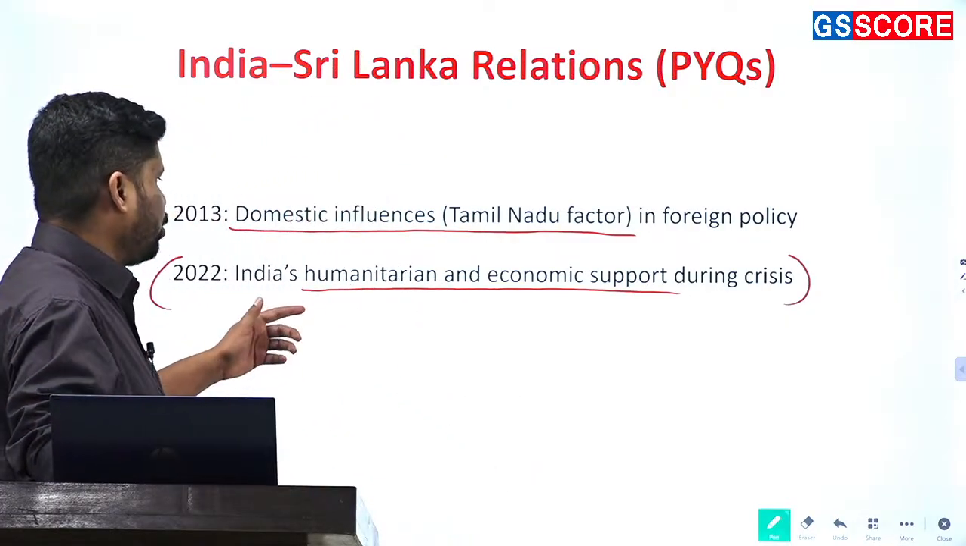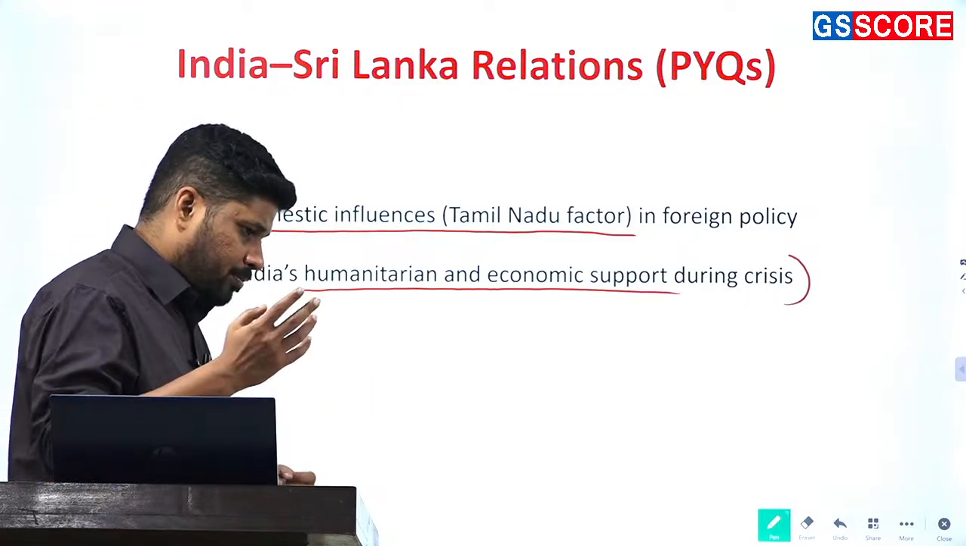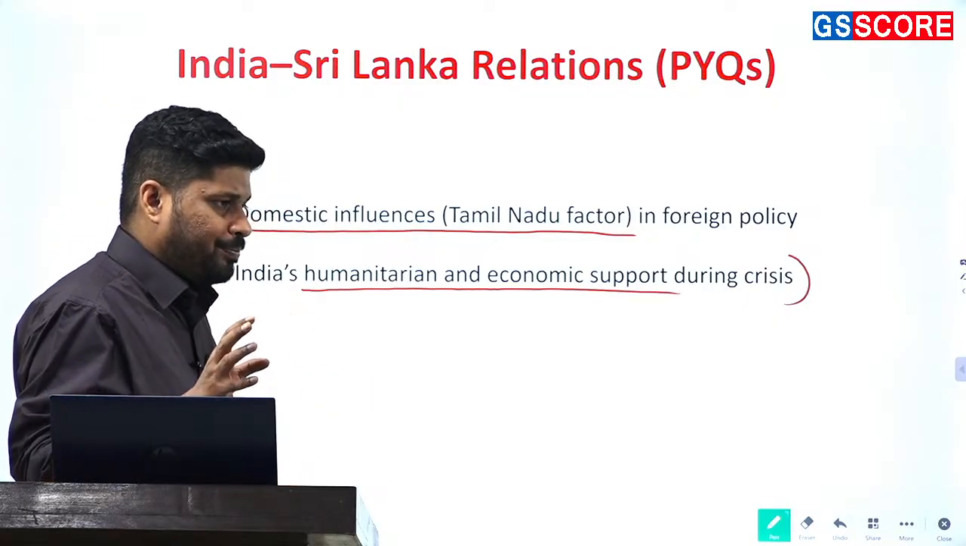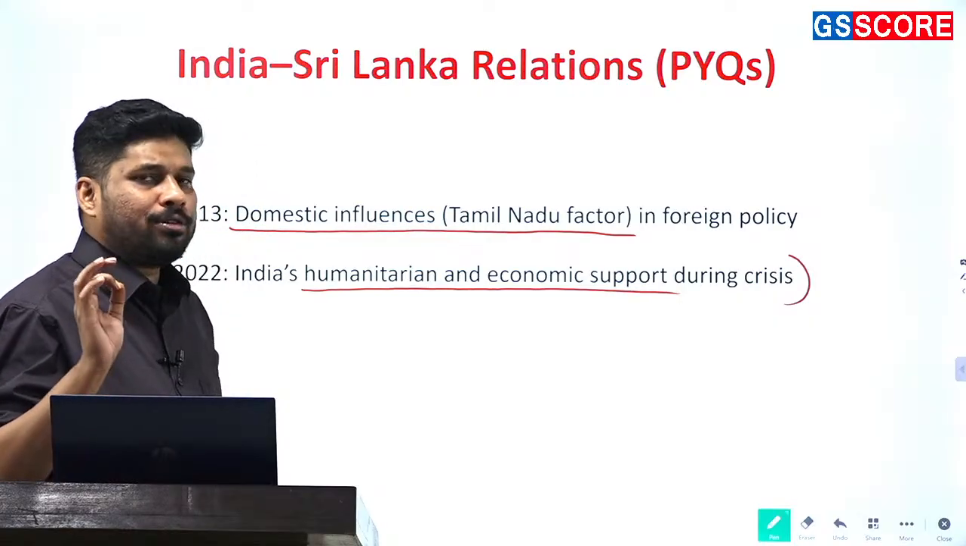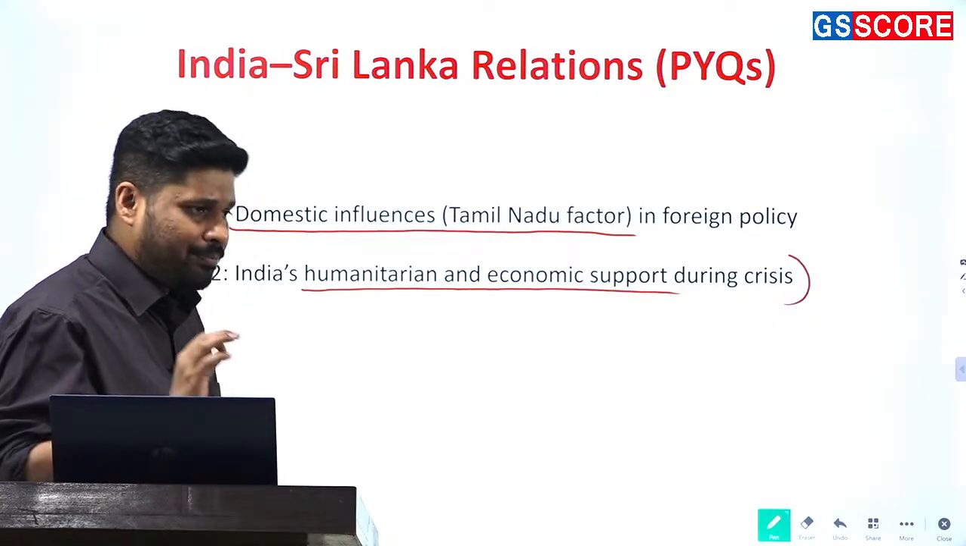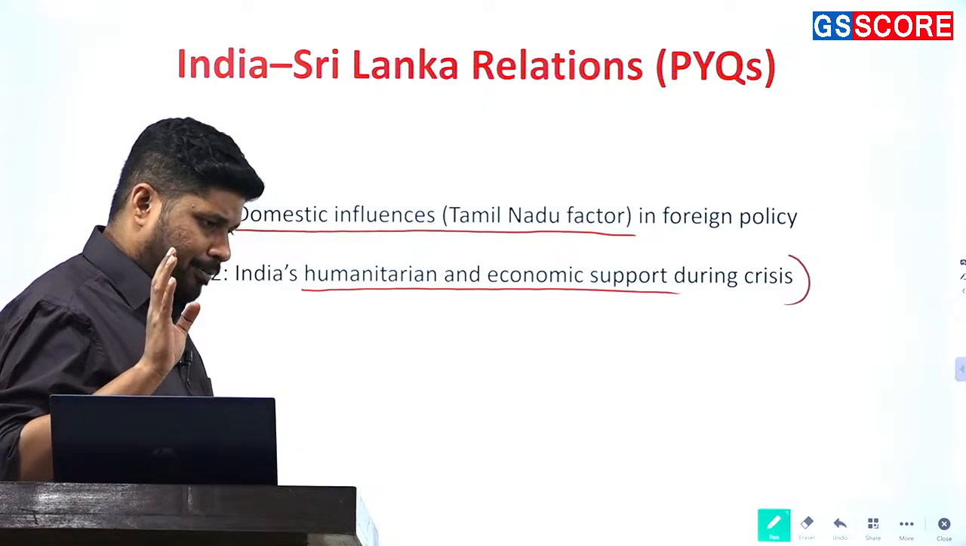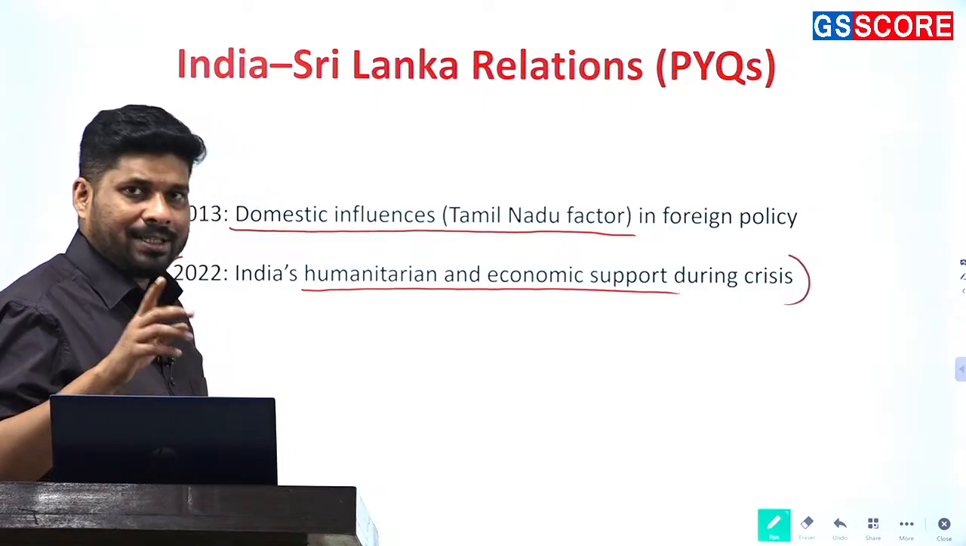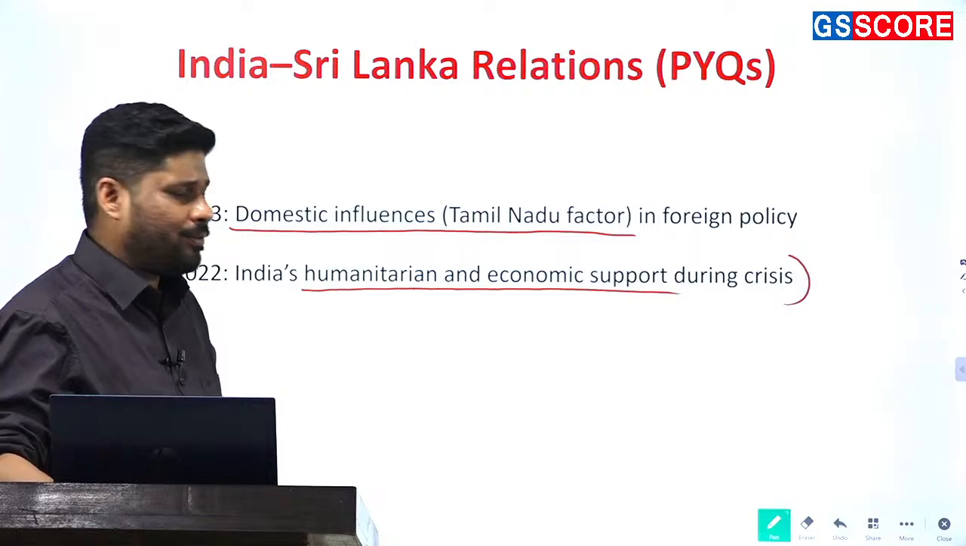So humanitarian and economic support: what specific humanitarian and economic support India has provided to Sri Lanka or any neighbor, and how it will influence India's relations with that country, is very important to be observed.